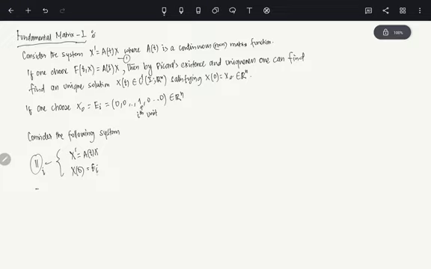Then we know there exists a unique solution, let's call it x_i(t), which is of course in C1(I, R^n), satisfying equation 2i for i between 1 and n.